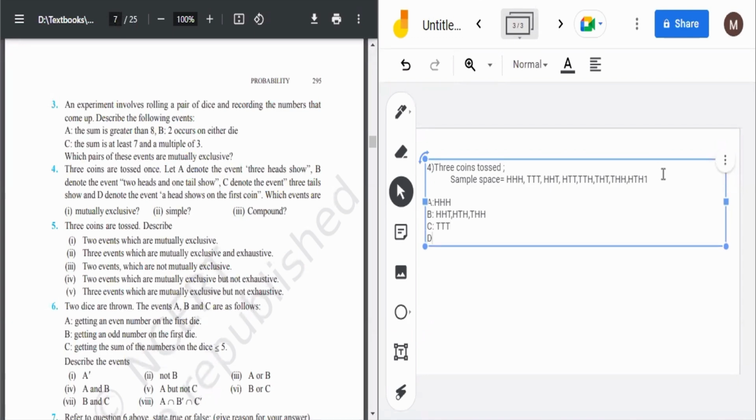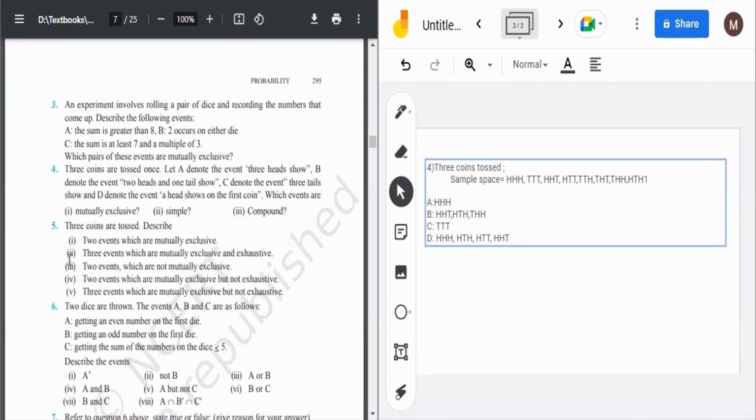And in D it is saying a head shows on the first coin. So it can be many cases. Head shows on the first coin, so head is on the first, this is confirmed. Then second and third can be head head. Then again first is head, second can be tail and third can be head. First is head, second tail and third also tail. Then first is head, second is also head, third can be tail. So these are the possible events, because you just fix the first coin and then vary the rest. So there are 4 such combinations.